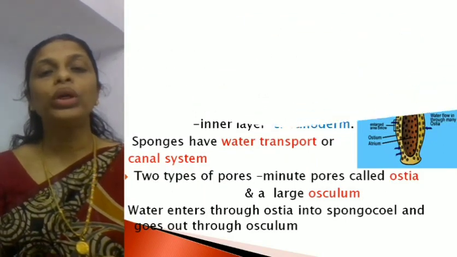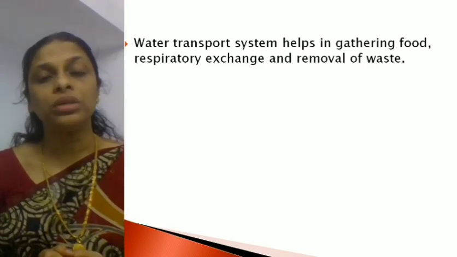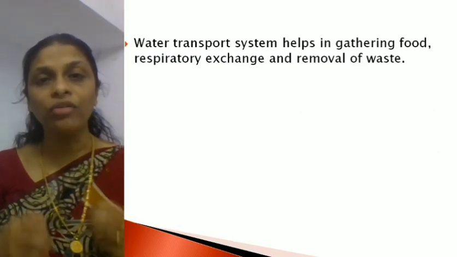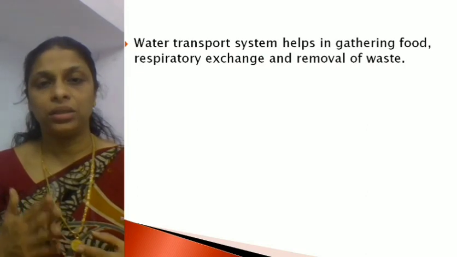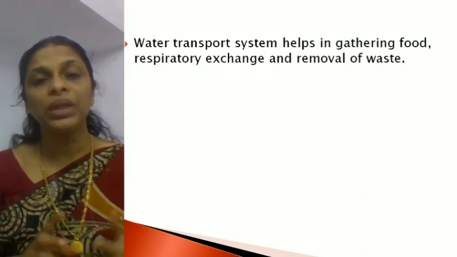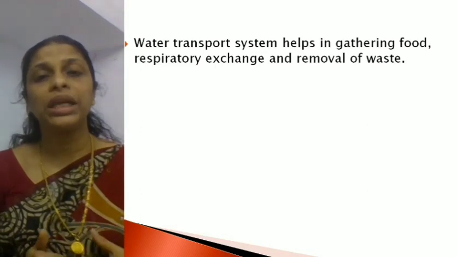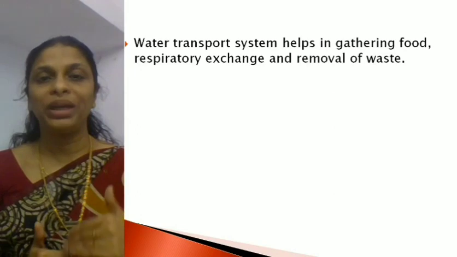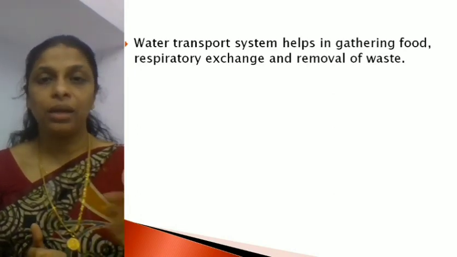Now, let's see what are the functions of this water transport system. The main function of the water transport system is gathering the food. The food which is required for the growth of the organism, it gets through the water which enters. Then it also helps in respiratory exchange, means exchange of respiratory gases. Which are the respiratory gases? Oxygen and carbon dioxide.